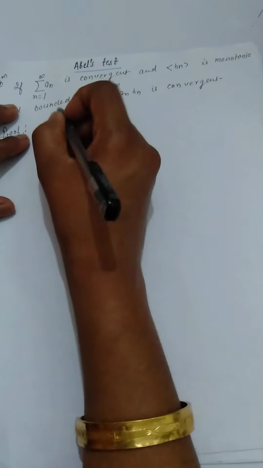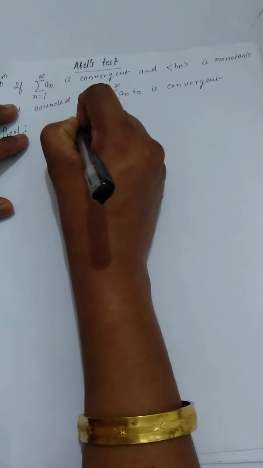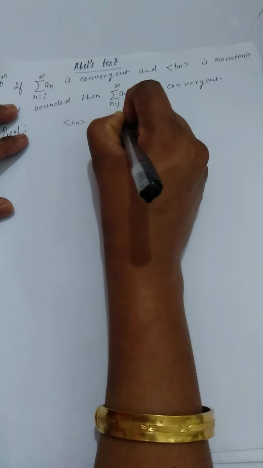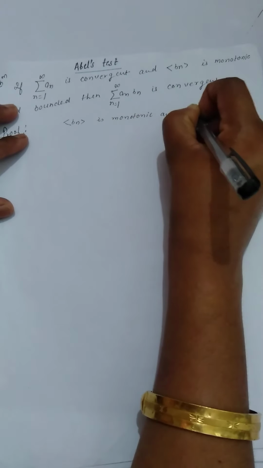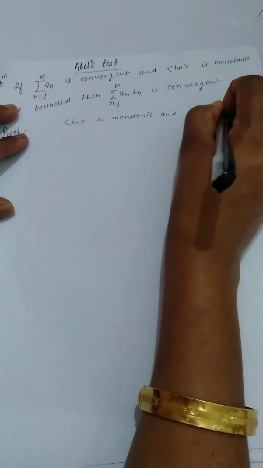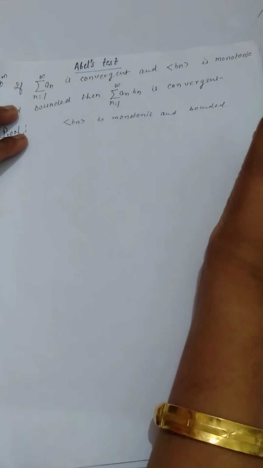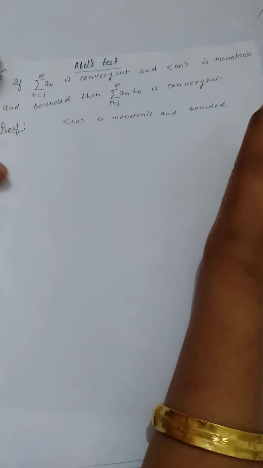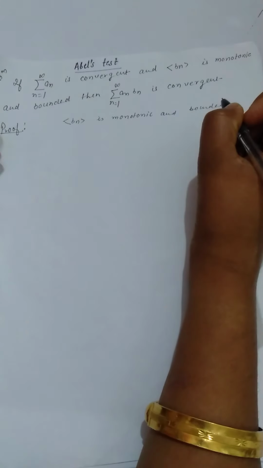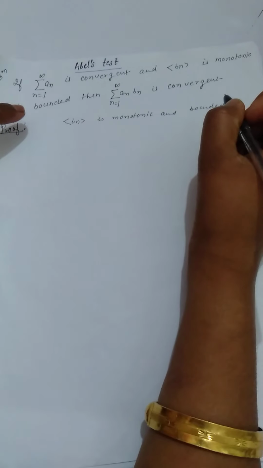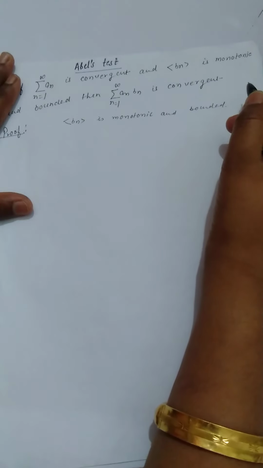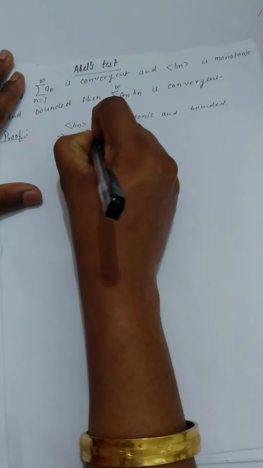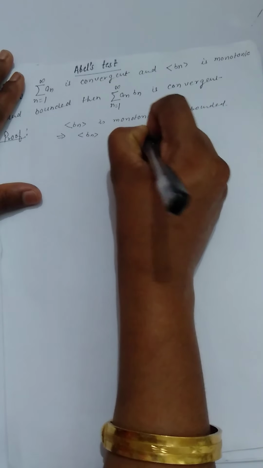Suppose we are given that bn is monotonic and bounded. So definitely it must be convergent, because every monotonically increasing sequence which is bounded above converges to its least upper bound, and a monotonically decreasing sequence which is bounded below converges to its greatest lower bound. As bn is monotonic and bounded, therefore it must be convergent. Okay, it implies bn is convergent